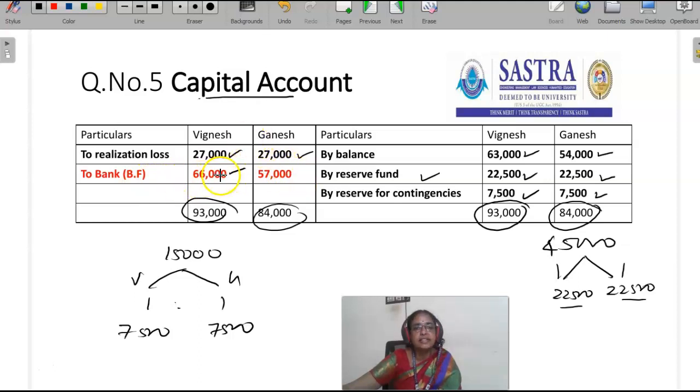That means the firm owes 66,000 rupees to Vignesh, and it's settled. The firm's due towards Ganesh is 57,000 rupees. Ganesh is settled by way of giving cash 57,000 rupees. This is the way to prepare the capital account.